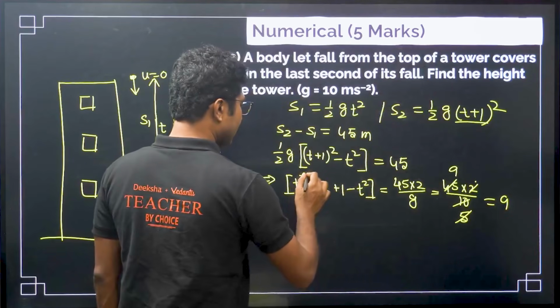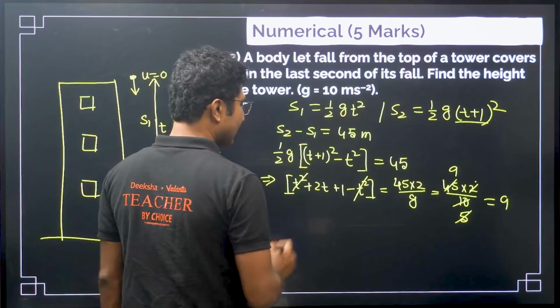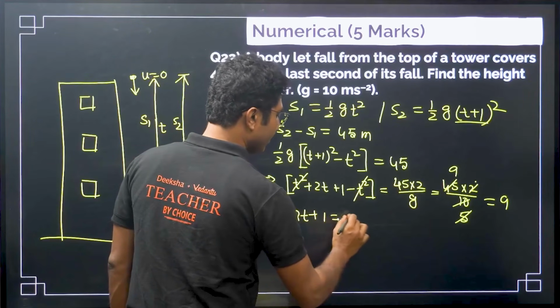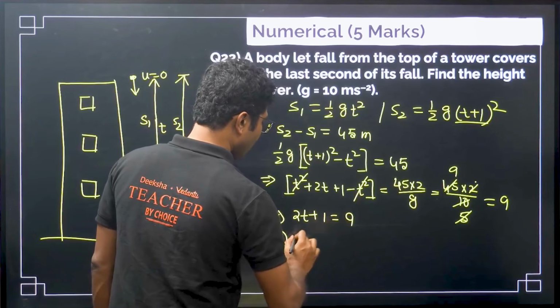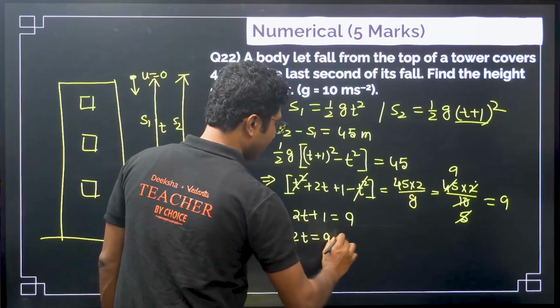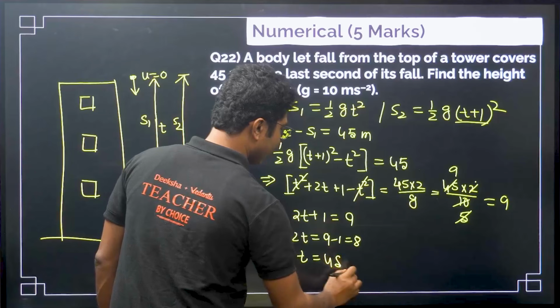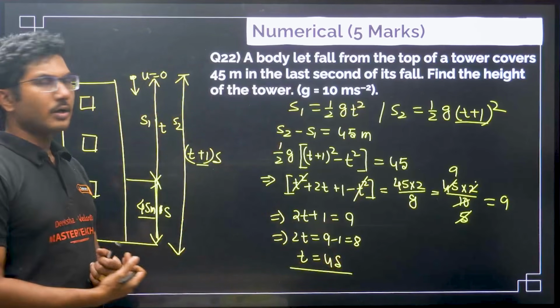Now on the left hand side, t square cancels, you get 2t plus 1 equals 9, or 2t equals 9 minus 1 equals 8, or t equals 4 seconds. So t equals 4 seconds.